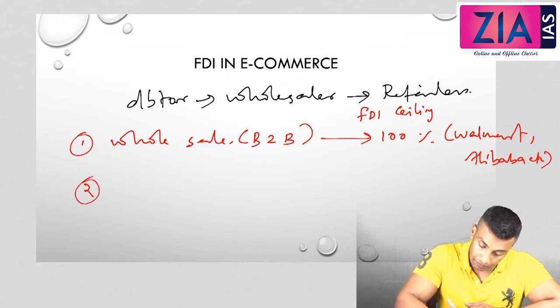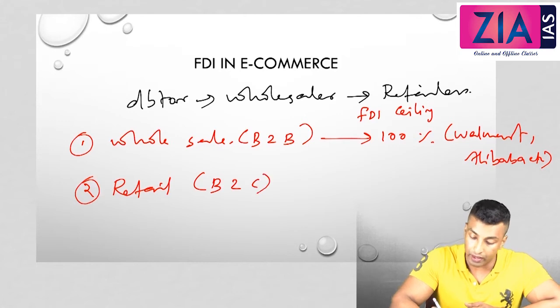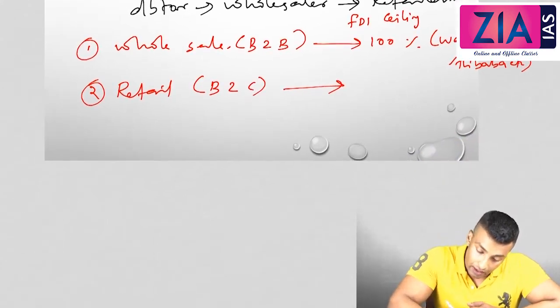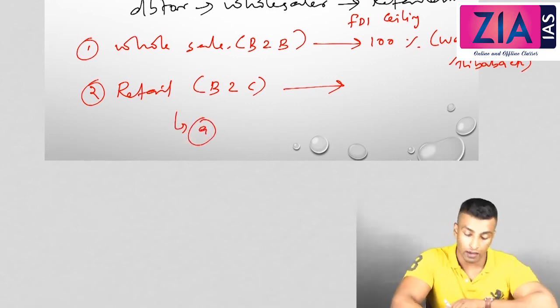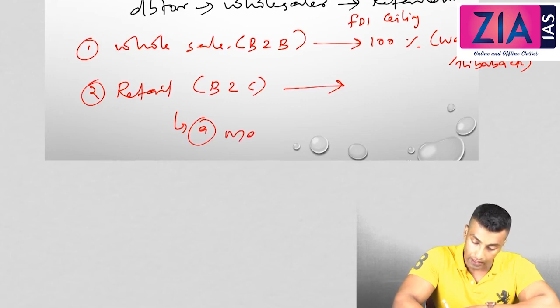Then what about retail? This is B2C, the customer. What about the FDI ceiling here? Now here there are again 2 types of retail. I'll be discussing this in detail here. A is the marketplace model.